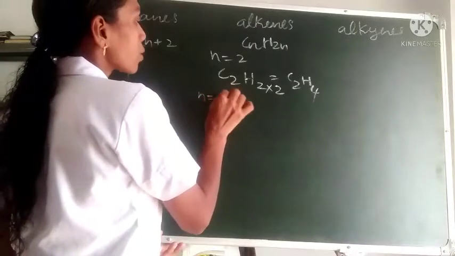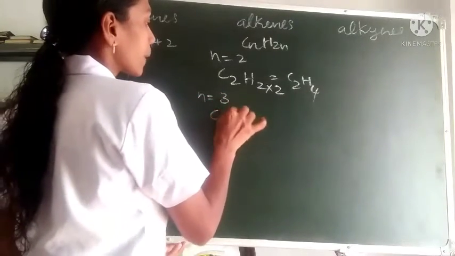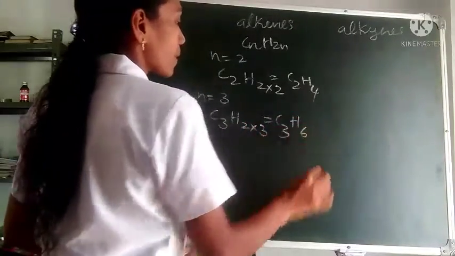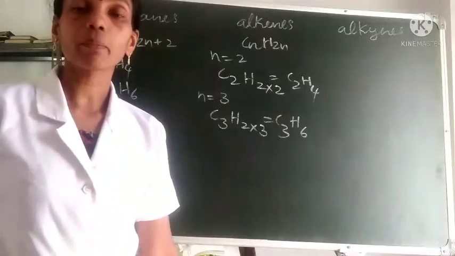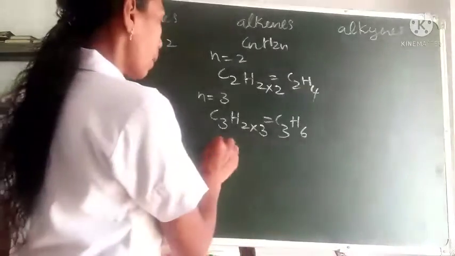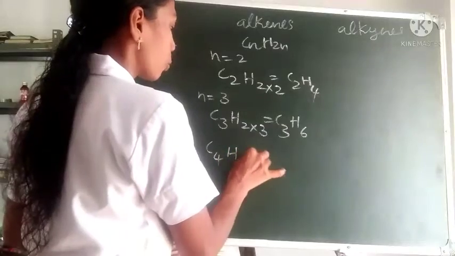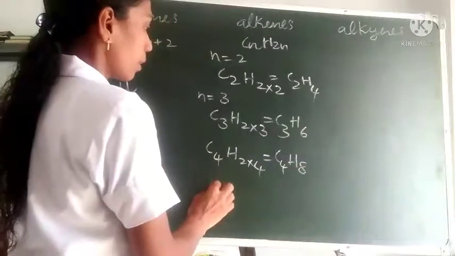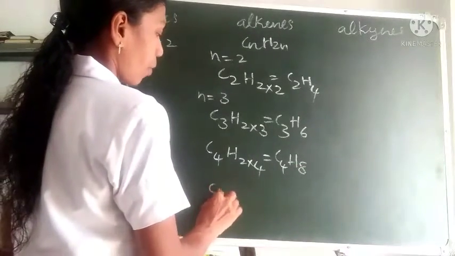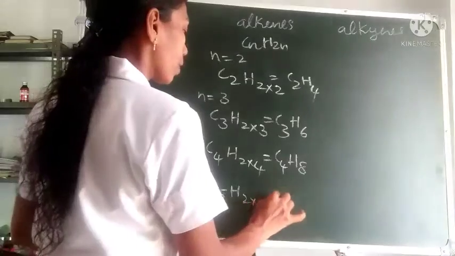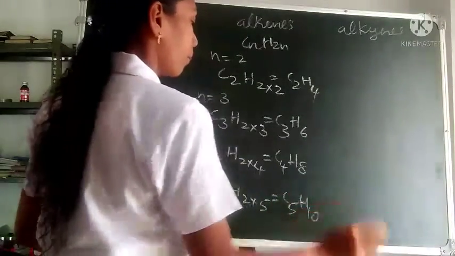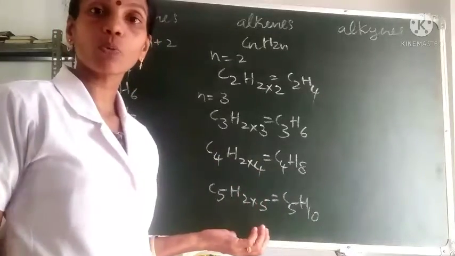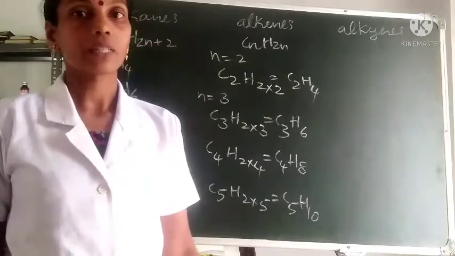For that we have to put n is equal to 3. So we will get C3H2 into 3, that is C3H6, the second member of alkenes. Then the third member is C4H2 into 4, that is equal to C4H8. Then the next member is C5H2 into 5, that is equal to C5H10. Like this, by putting different values for n, we will get the different members of the alkene series.